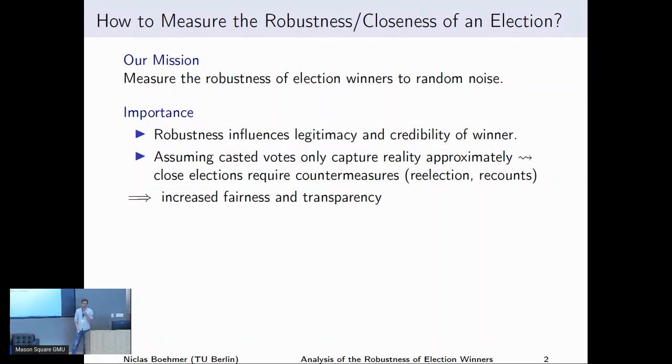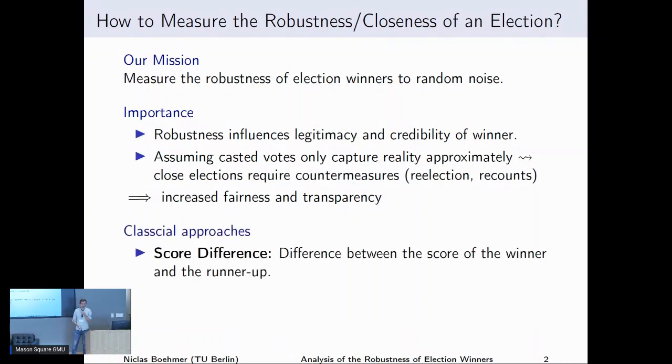And overall, we hope that we increase the transparency and fairness of elections by better understanding how robust winners are and how close these elections are. There are also already some measures introduced in the literature where people have looked at how to measure the closeness. And I think the most popular one, especially in the context of these scoring-based protocols, is just to